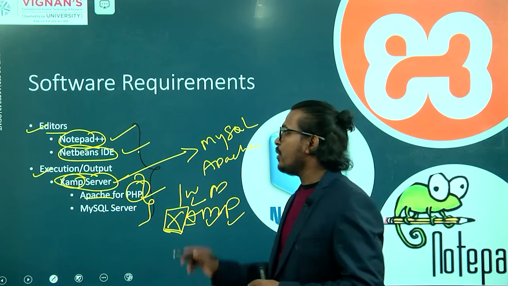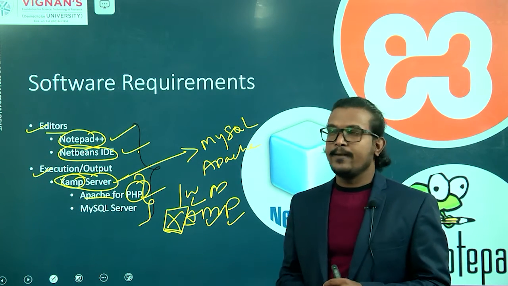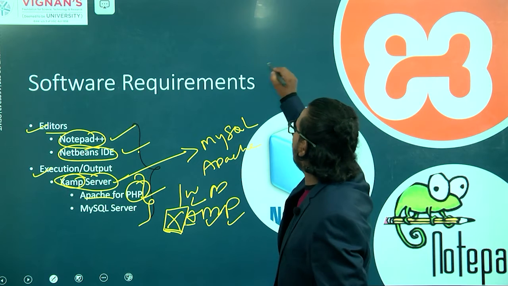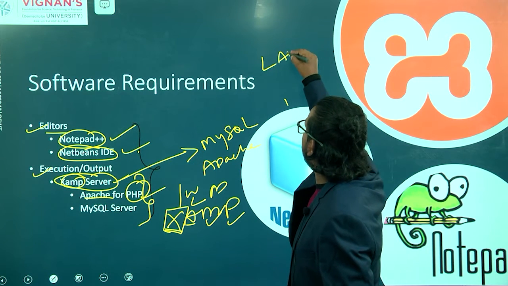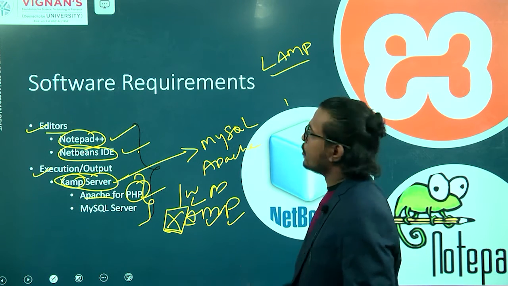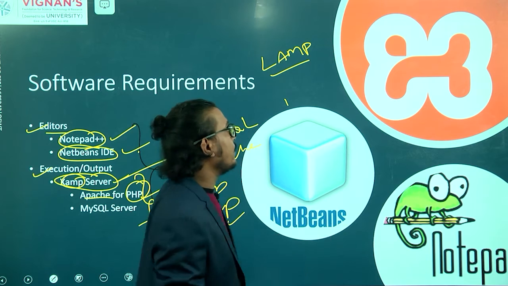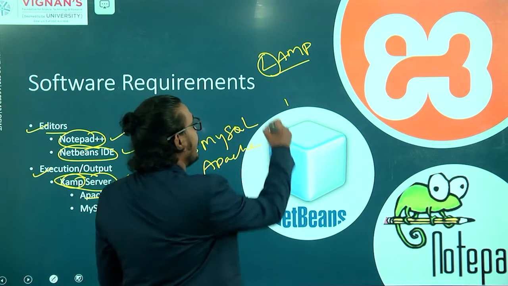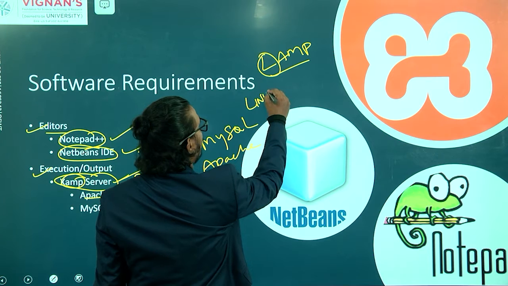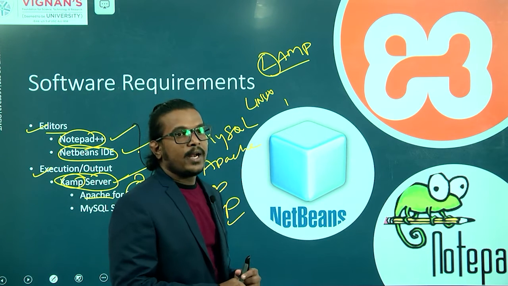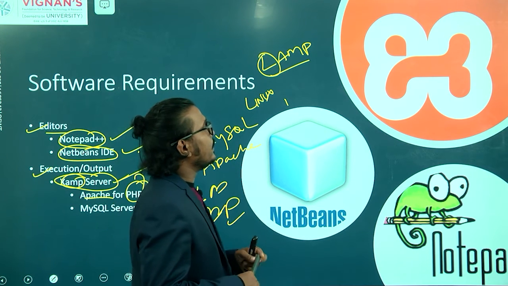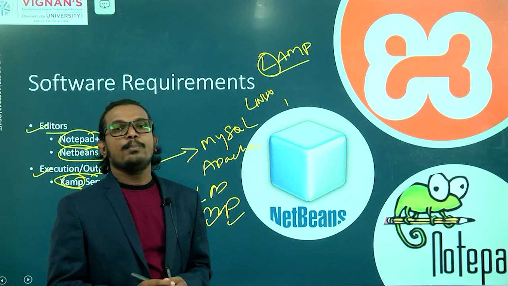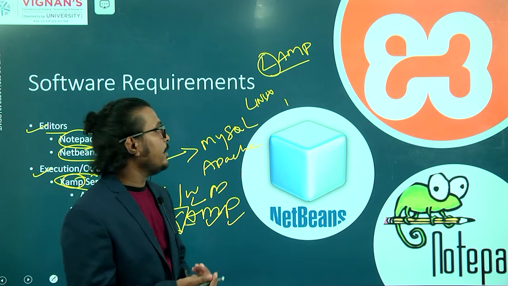Similar to the XAMPP server, there are different types of servers. In that, LAMP is one other software. Here L represents the Linux operating system or Linux platform, and AMP is nothing but Apache, MySQL and PHP.